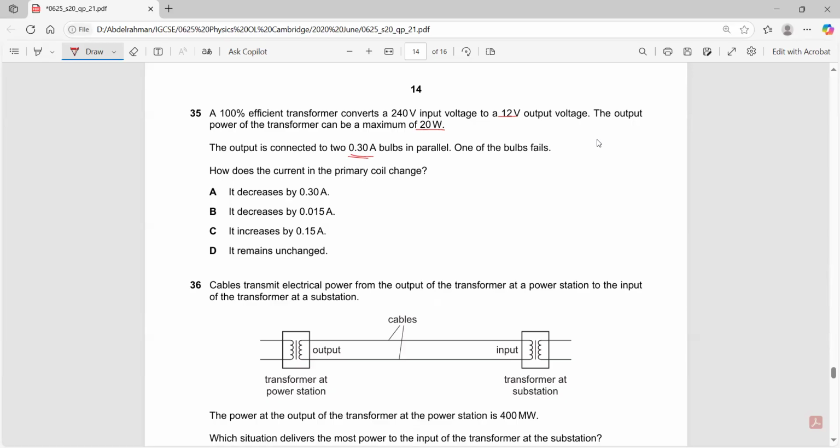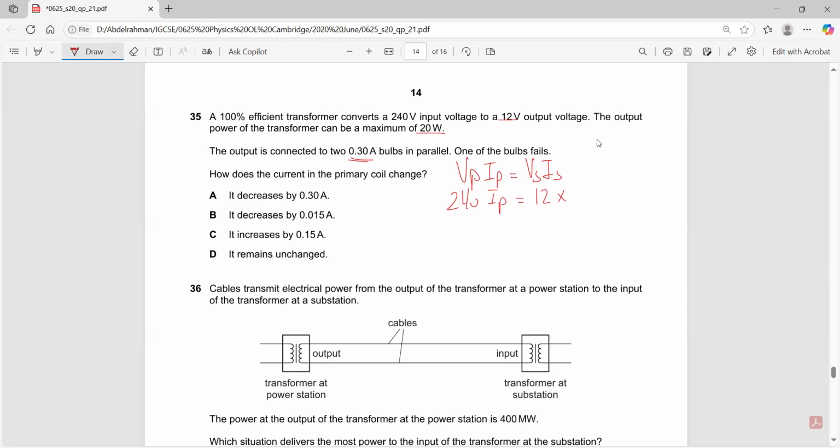Okay, so in the first part of the question, can I find the input current? Yes, I can find the input current. We know that the primary power would be equal to the secondary power, or you can say VP IP equals VS IS. VP converts 240, so 240 times IP, which we do not know, equals VS 12 times IS.